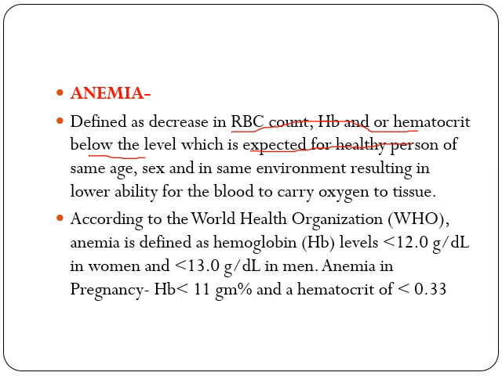This definition means that to define anemia, there should be decrease in RBC count, hemoglobin count or hematocrit, and this decrease should be relative to that age group, that sex and the same environment. By the environment, I mean that if the person is living in a higher altitude area, their normal range of hemoglobin will be different from those who are living in non-hill areas.